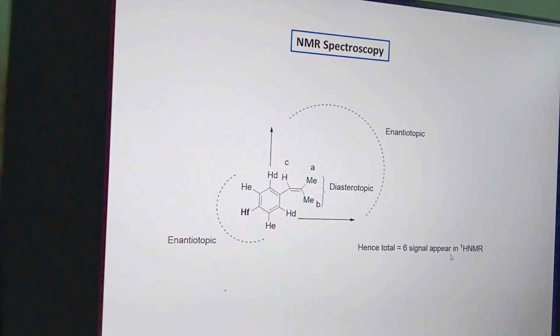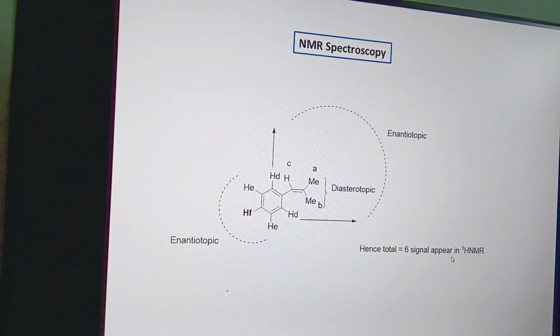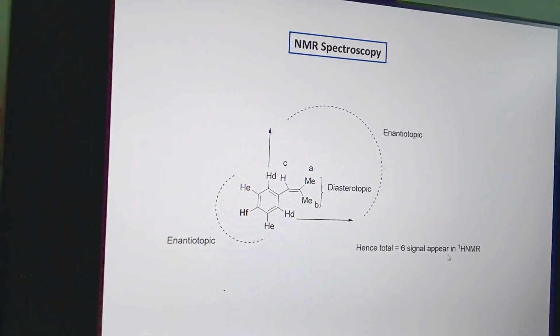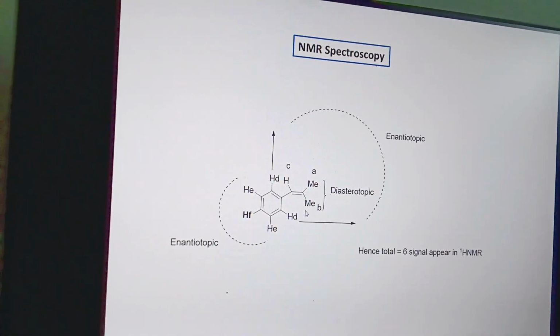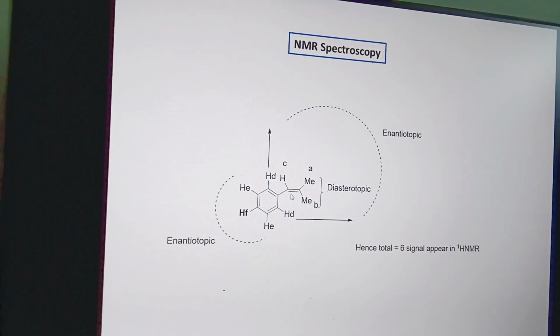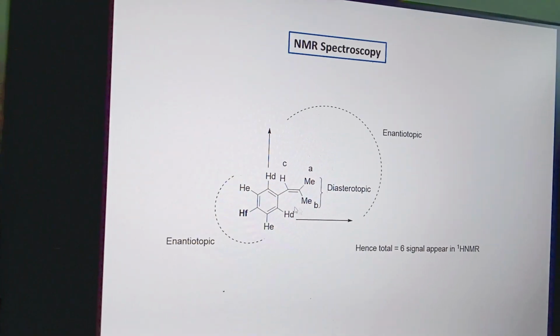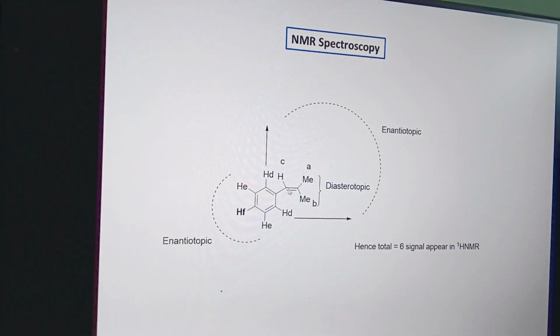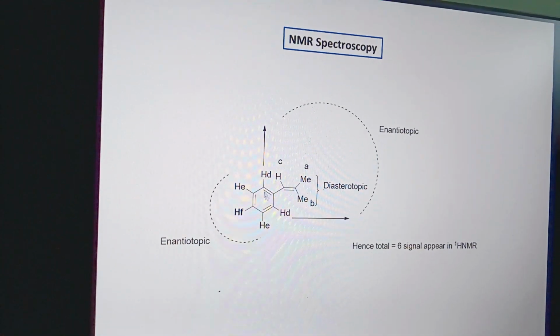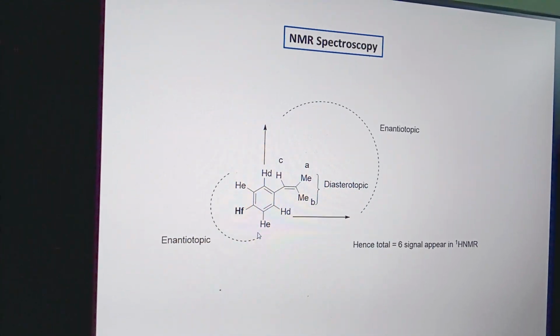From NMR spectroscopy, it has been shown that enantiotopic and homotopic protons give the same signal, and diastereotopic protons give different signals. Here the two methyls are diastereotopic, as the plane of symmetry does not relate the two methyl groups. The HD protons are enantiotopic as a plane of symmetry is present, and the HE protons are also enantiotopic.